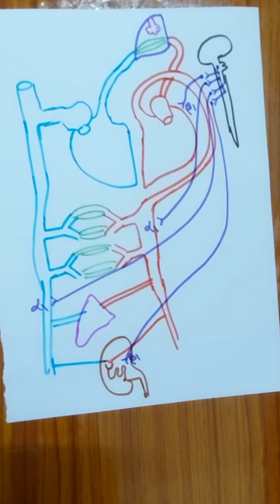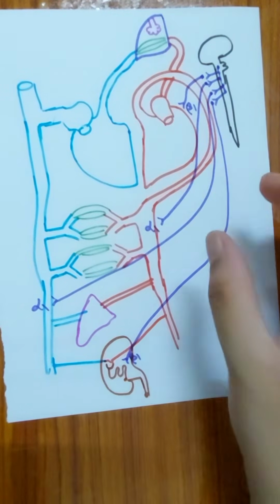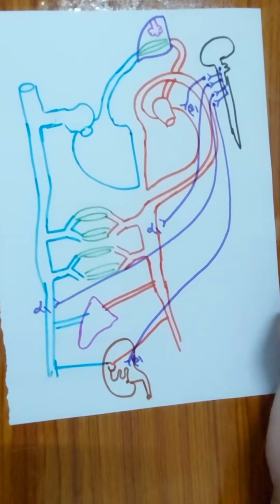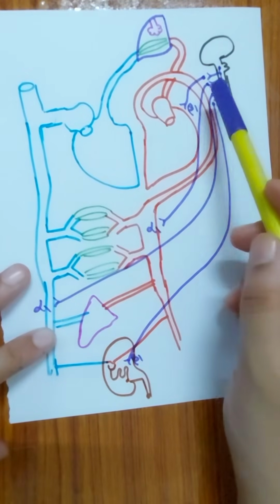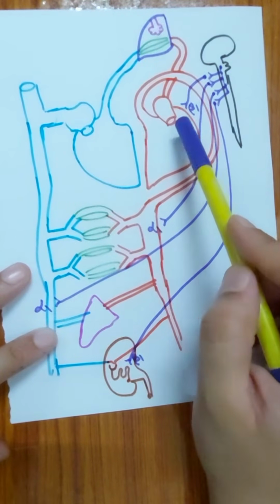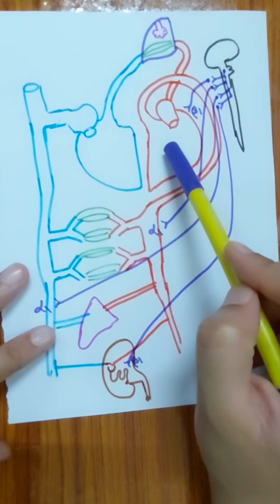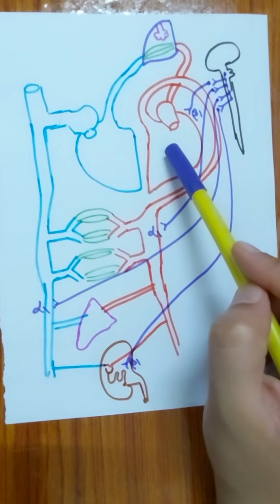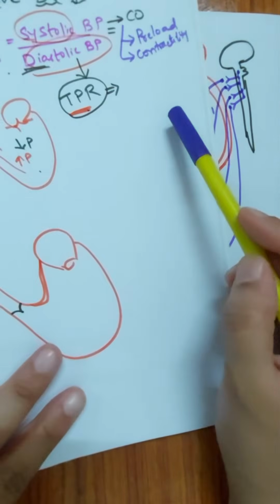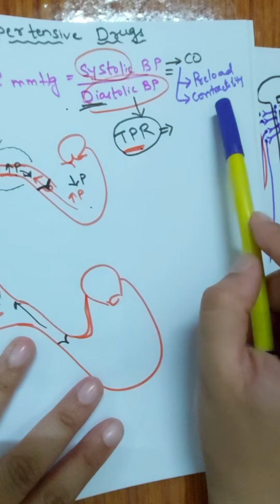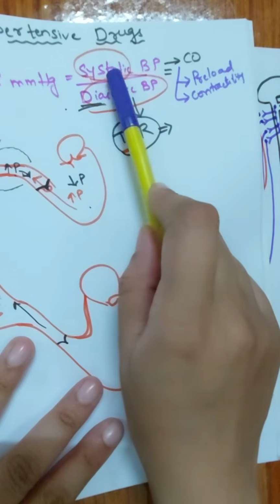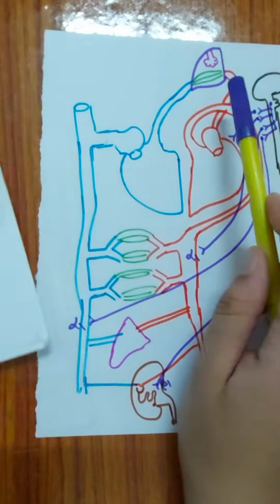Now first of all we shall quickly discuss what happens when the sympathetic nervous system gets activated. Upon activation, first of all the beta 1 receptor on the heart will cause an increase in the force of contraction. Now what will happen when force of contraction has been increased? Yes, that means the contractility has increased. When contractility is increased, it will cause an increase in the systolic blood pressure.